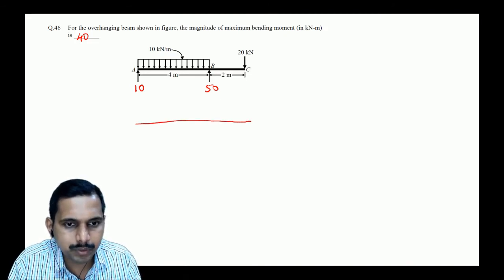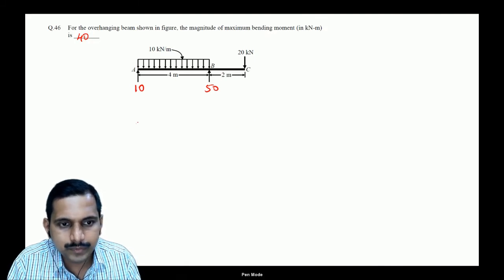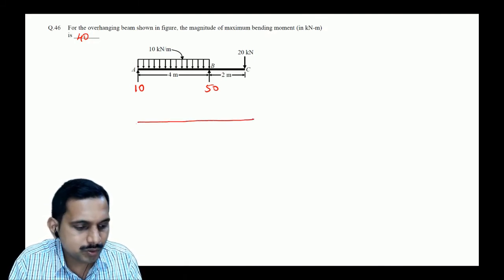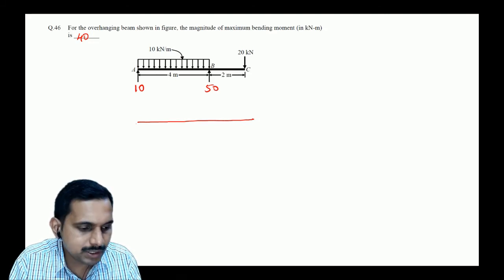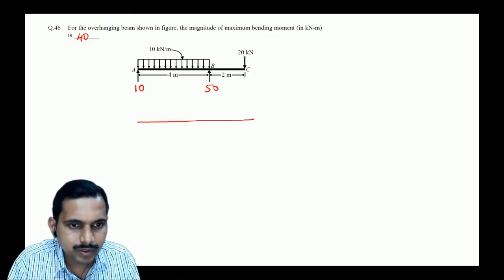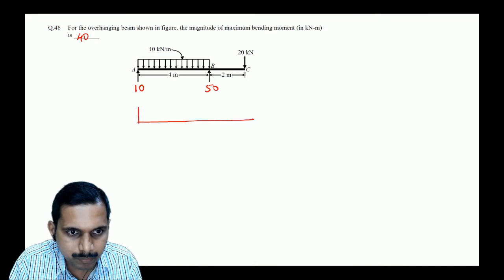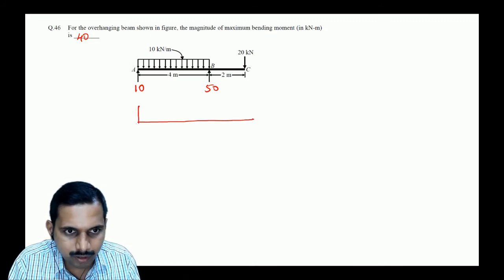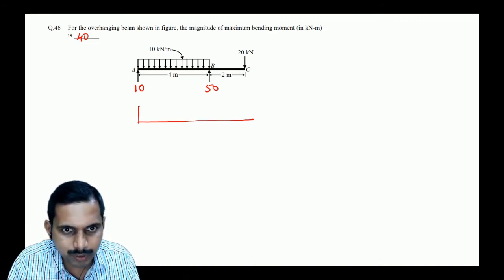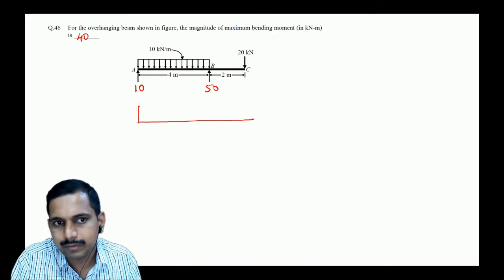For the shear force diagram, you start from 10. So it's minus, right? This 10 is coming in this direction, correct? So the shear force will start from here, positive, correct? So it is giving a clockwise moment, is it not? So then it will come down. It's a straight line, correct? From here it is a straight line.